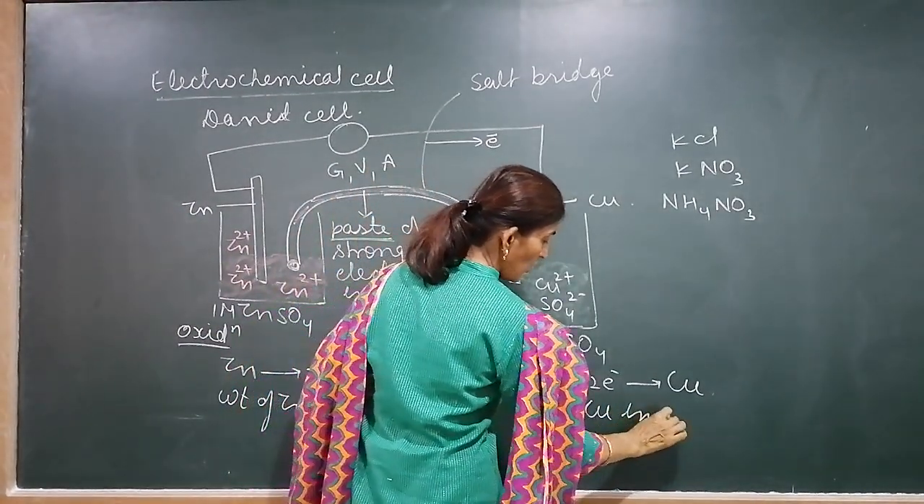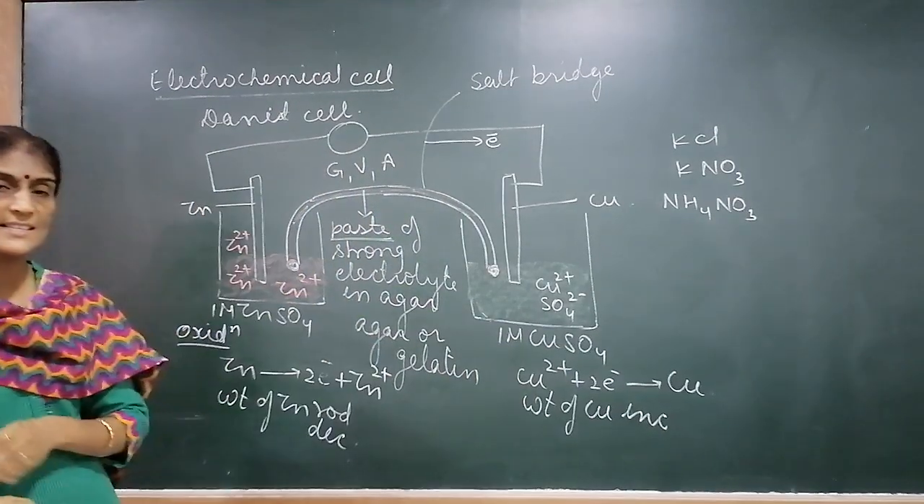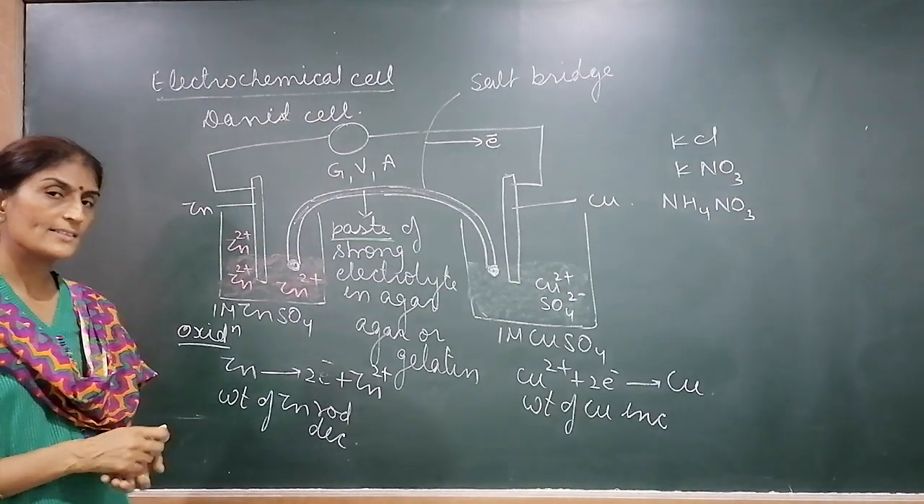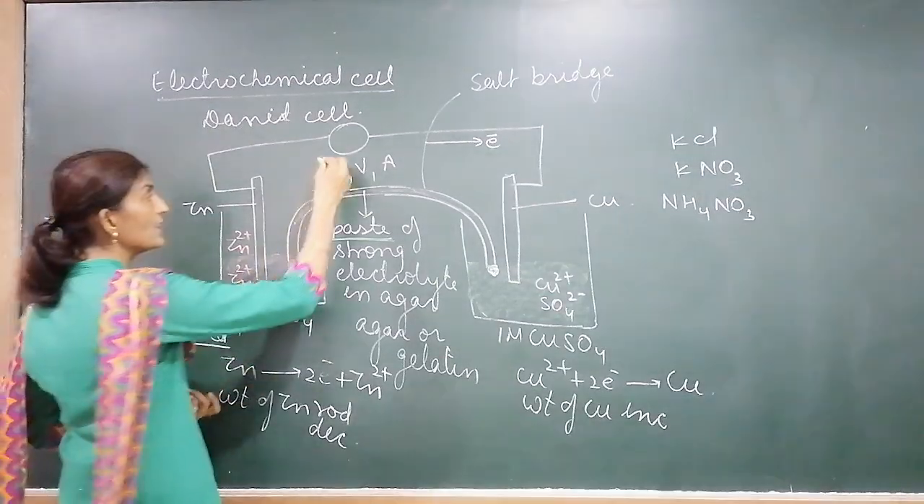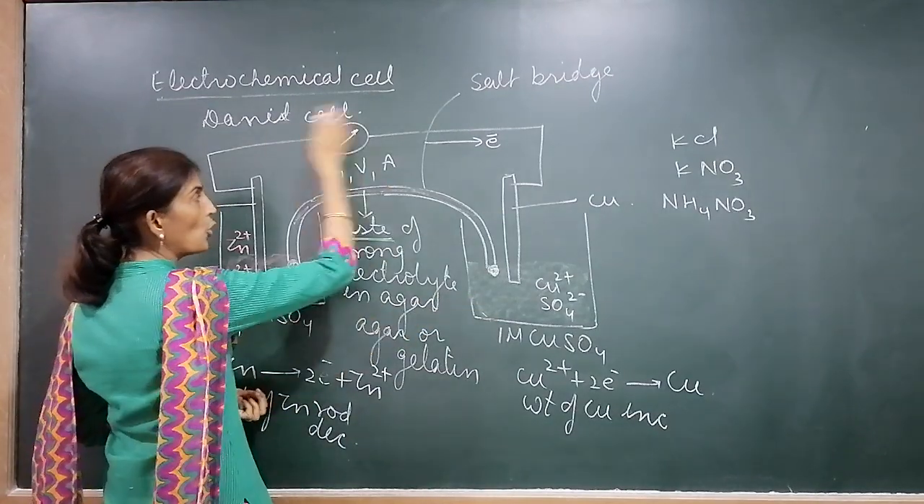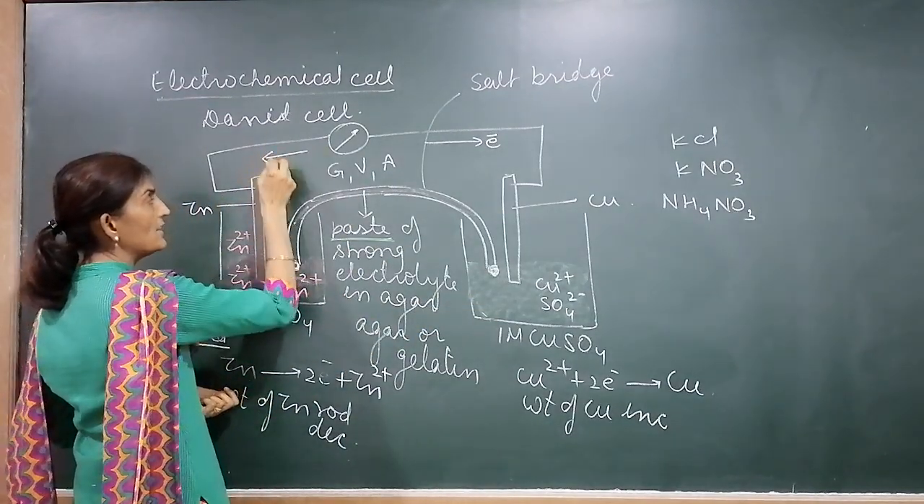Why does it increase? Because copper is deposited on it, so its weight increases, and zinc dissolves in the solution, so its weight decreases. And we will see the deflection in the galvanometer. Current will flow from the copper electrode to zinc. This is the conventional current flow.